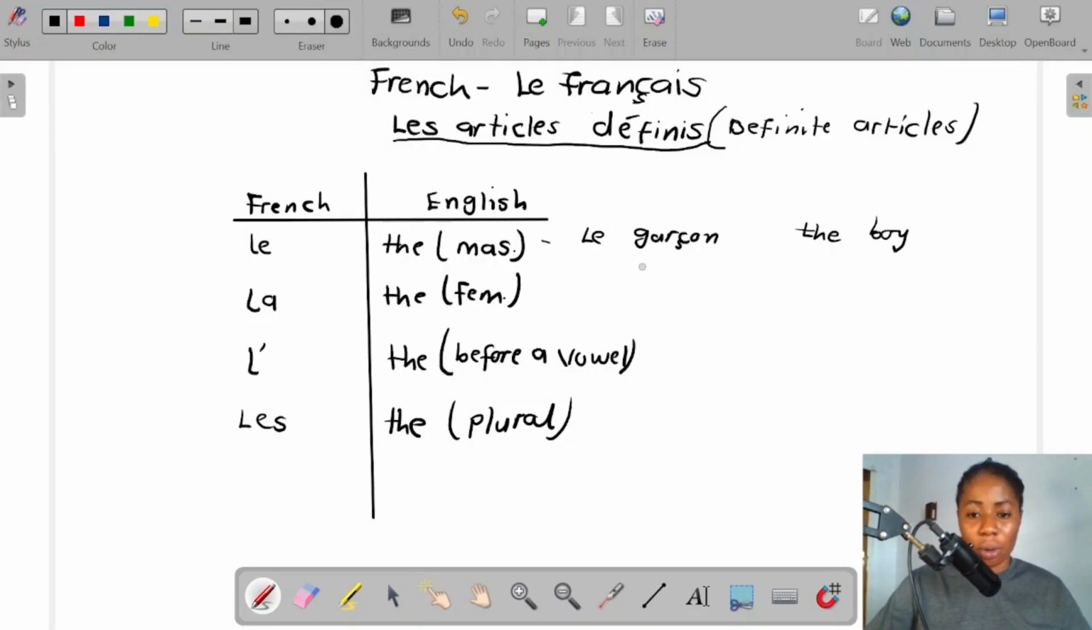Yes, le garçon. Now we have la. That's L-A, la. And that one represents feminine words. The only way to know these words are feminine or masculine is to read broadly. But most of the time, feminine words end with E, while masculine words do not end with E. But it's not all the time. You can never be very sure. Also, you have to read broadly so that you get to know the words that are masculine and feminine. All right. So we have la, that's for the feminine words.